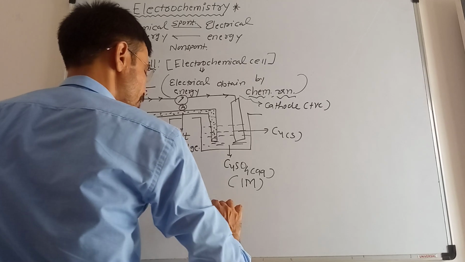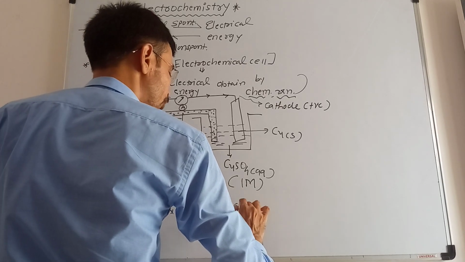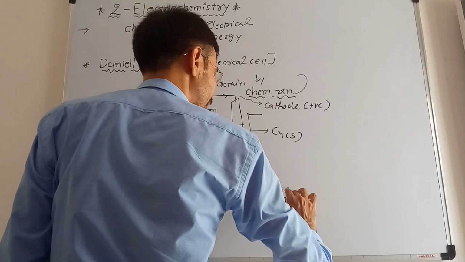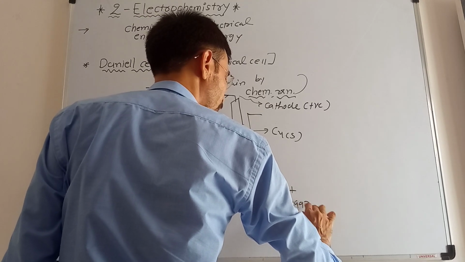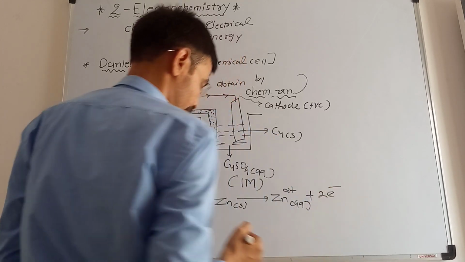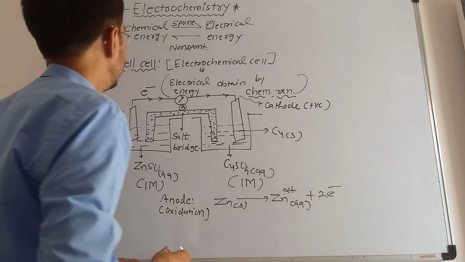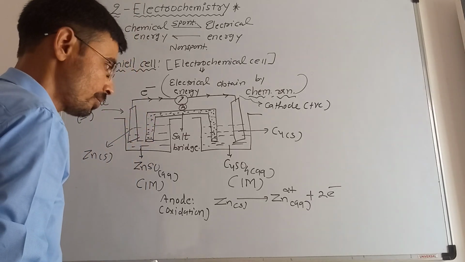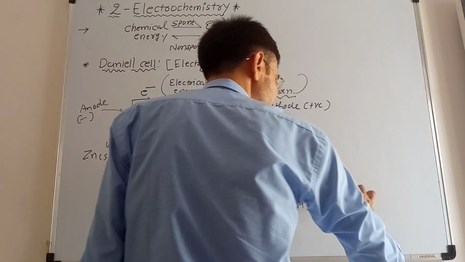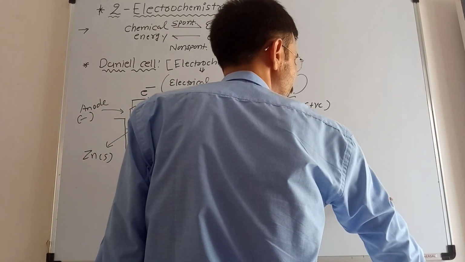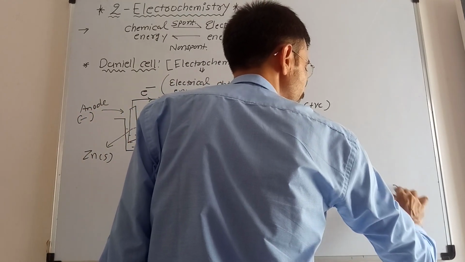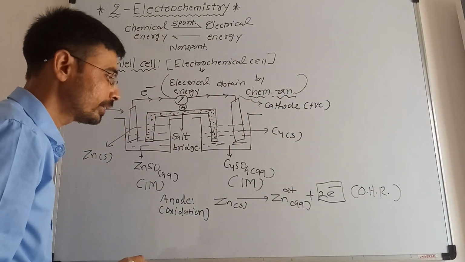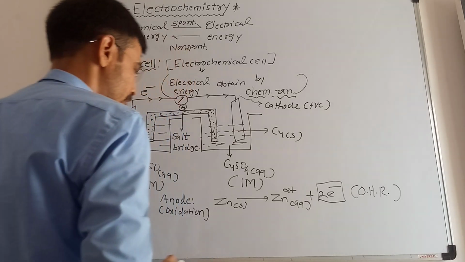So during the oxidation, as we know, zinc solid will transform into Zn2+ ions in the aqueous form by the loss of 2 electrons. So 2 electrons will be lost during the chemical reaction. Here, as you can see, the loss of electrons, which in 11th standard also you have studied, is an oxidation half reaction.